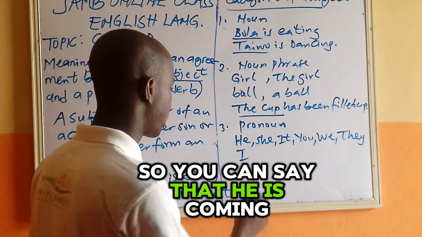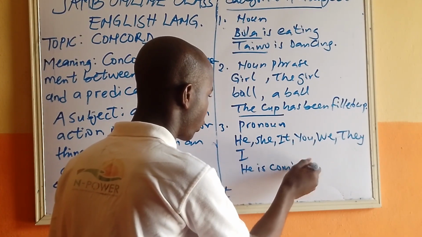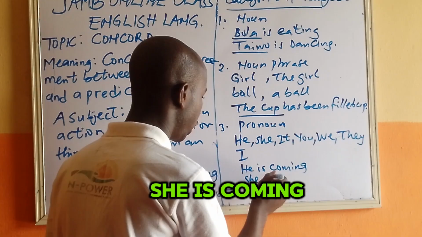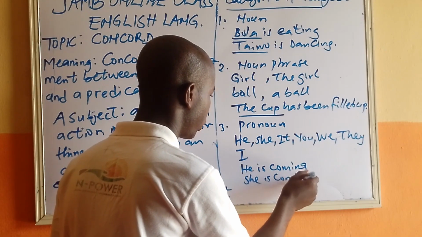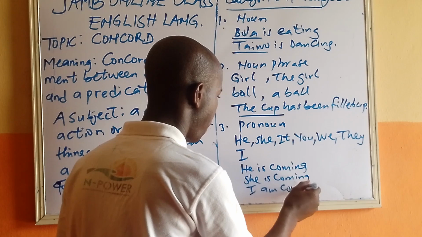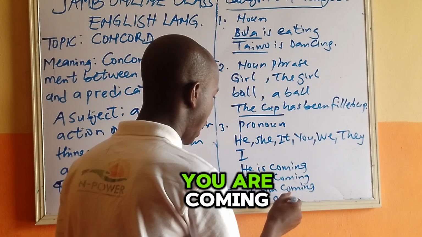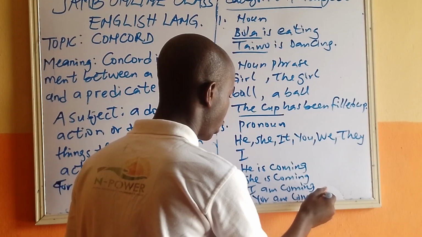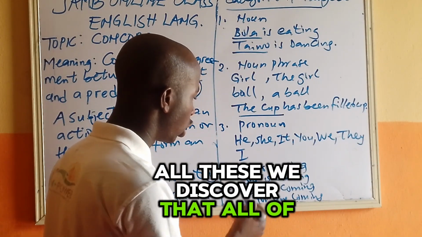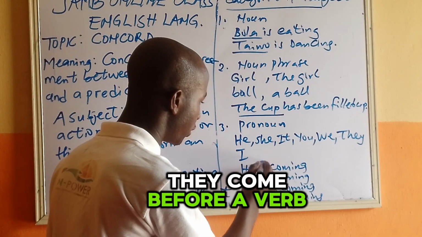So you can say that he is coming. She is coming. I am coming. You are coming. All these, we discover that all of them come before a verb.